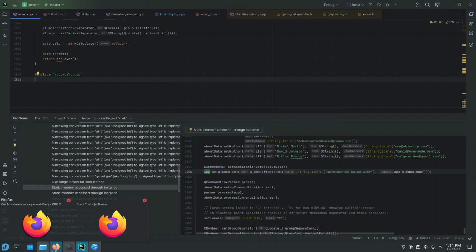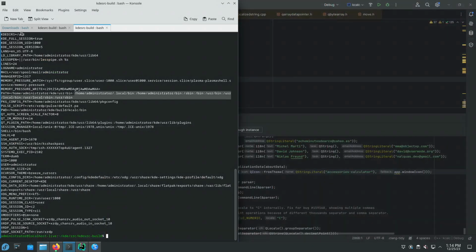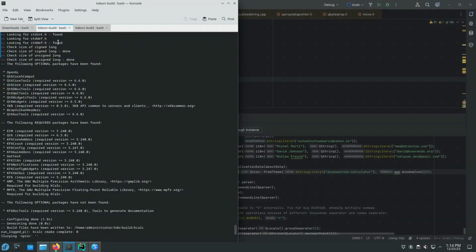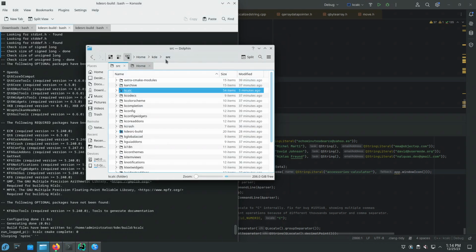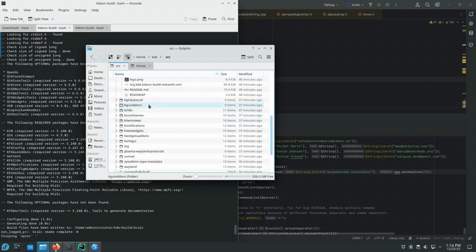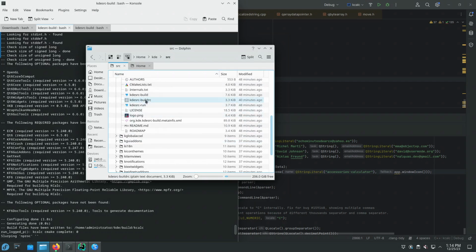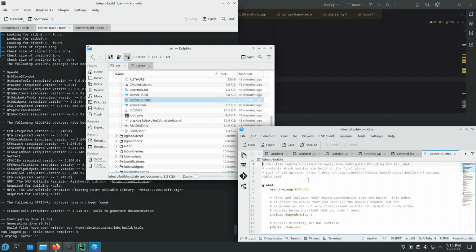Okay, so let's edit the configuration file. Where did we do that? Let's actually find it interactively in here. So in the ~kdesrc directory, we git clone kdesrc-build, and the configuration file is called kdesrc-buildrc. This file, let's open it with Kate.